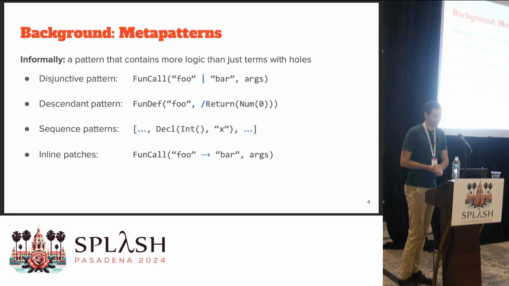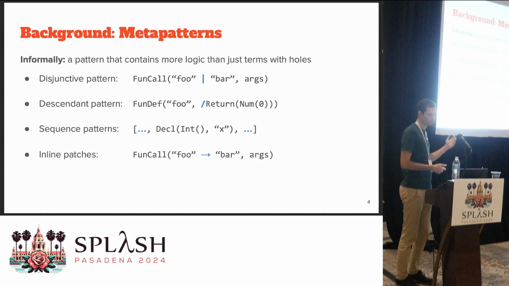A descendant pattern below that. In that example, we match on function definitions of foo that anywhere in the body have a return statement that returns 0. So the / there indicates a descendant pattern. That means we are matching on that AST node or any of its descendants. Similarly, we can have sequence patterns to more fancily match on lists.